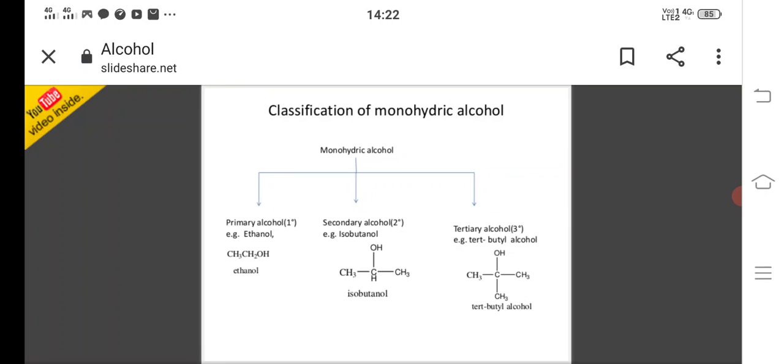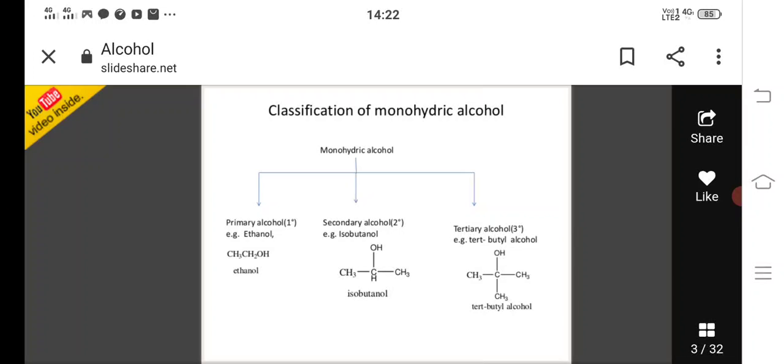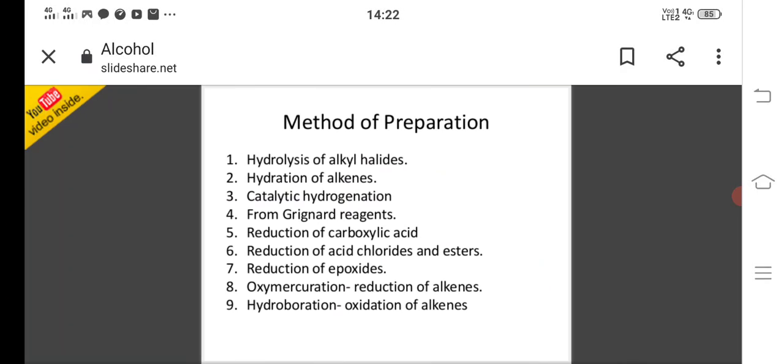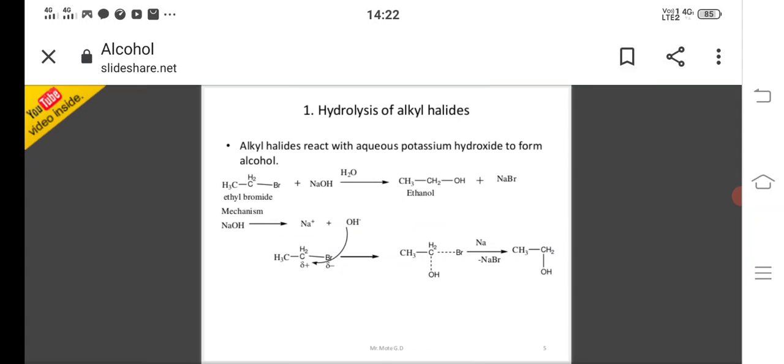Another classification of alcohols is based on the nature of the carbon. Carbons are primary, secondary, and tertiary. If the hydroxy group is attached to a primary carbon, it is called a primary alcohol. If attached to a secondary carbon, it is a secondary alcohol. If attached to a tertiary carbon, it is a tertiary alcohol. And for methods of preparation, there are 9 methods.